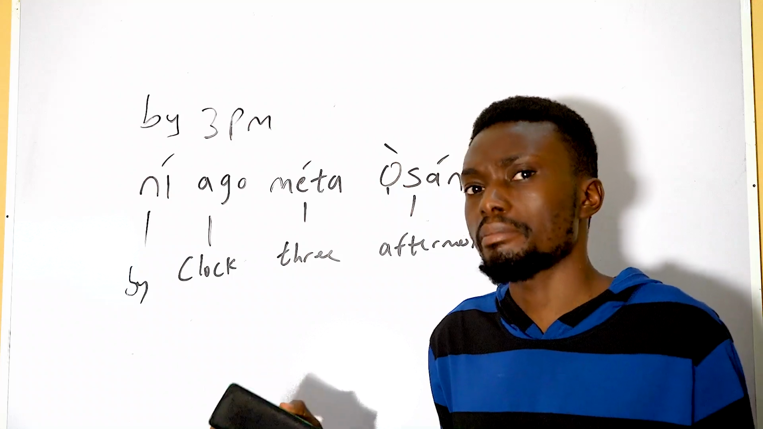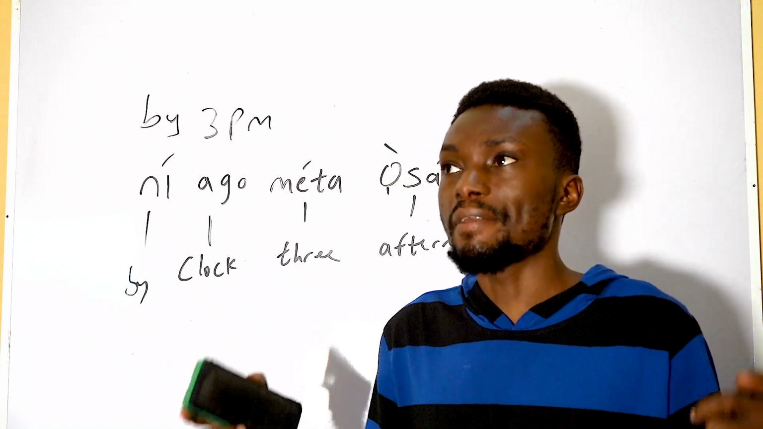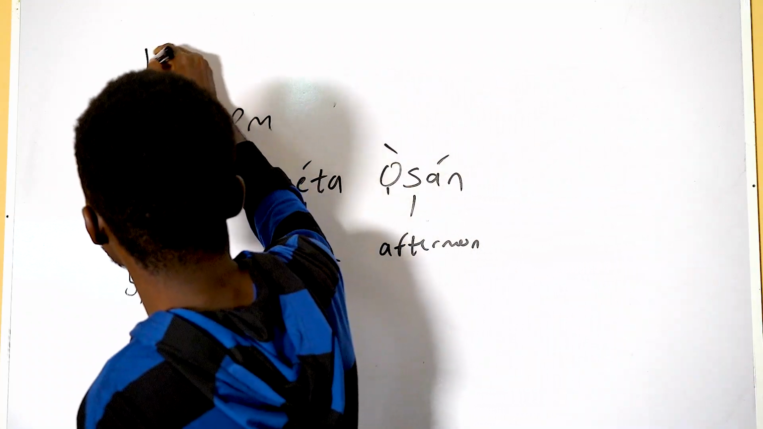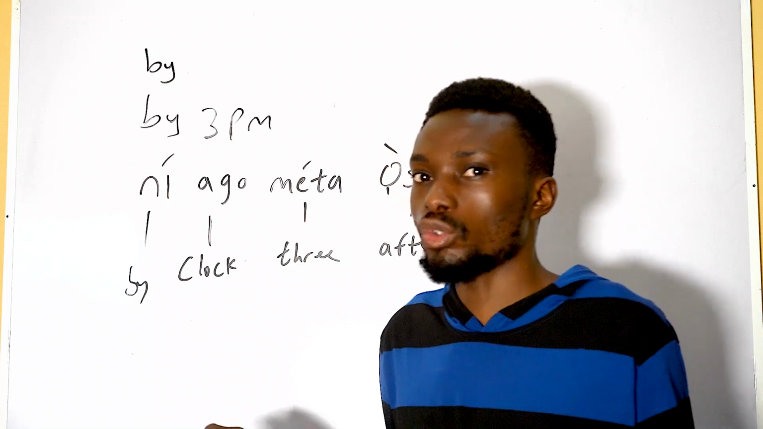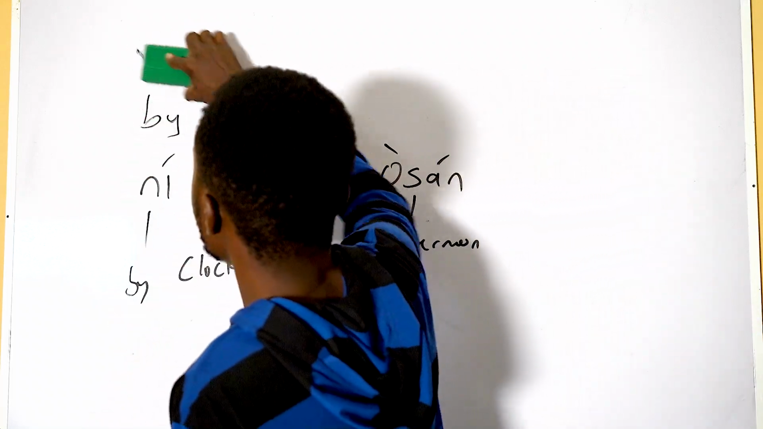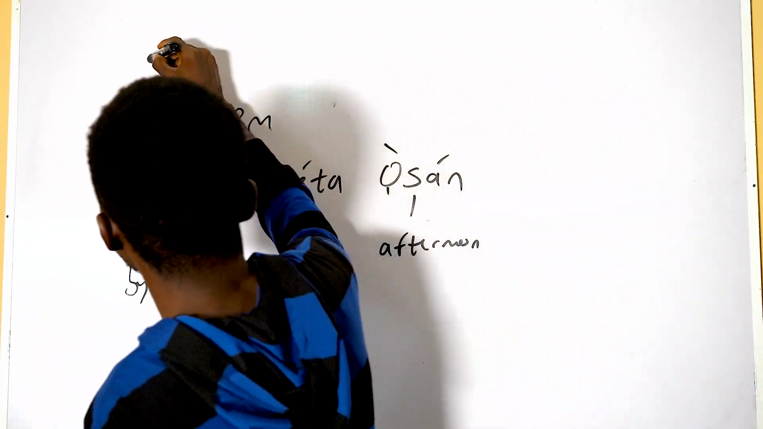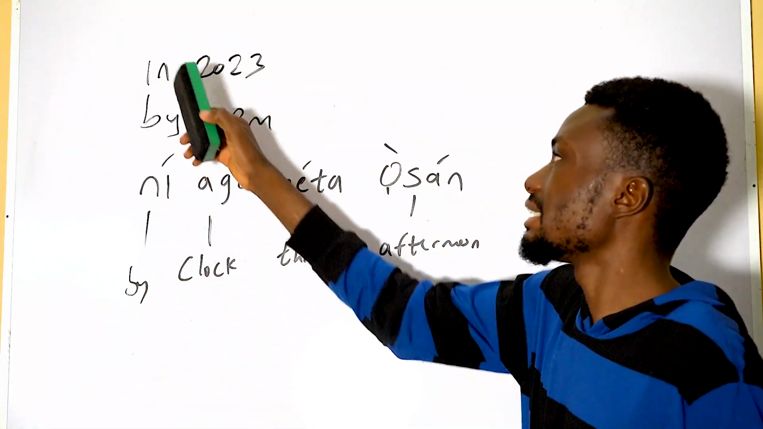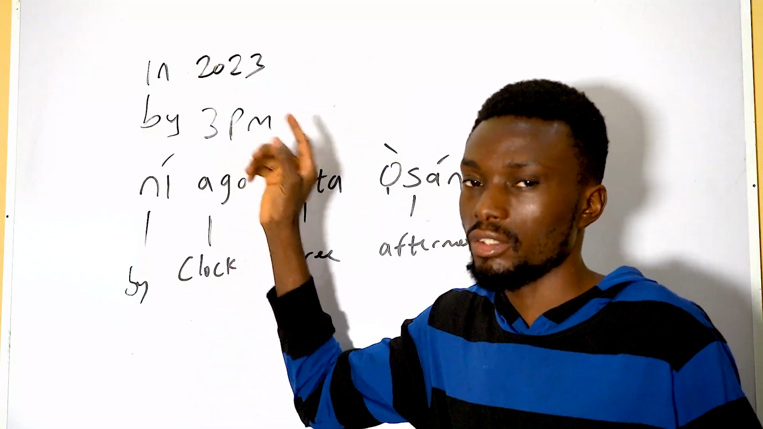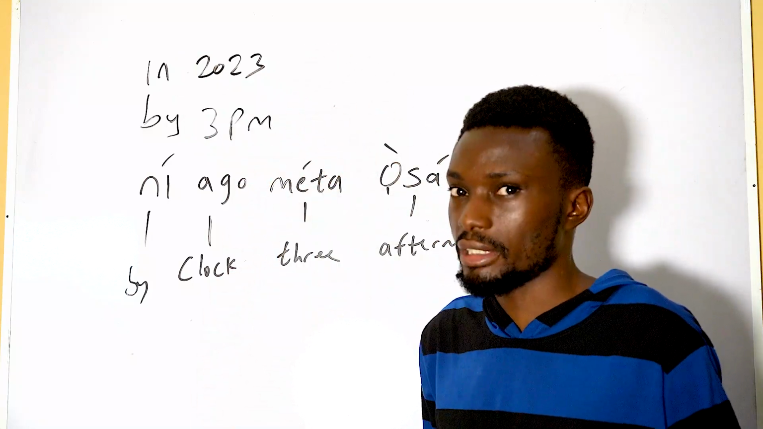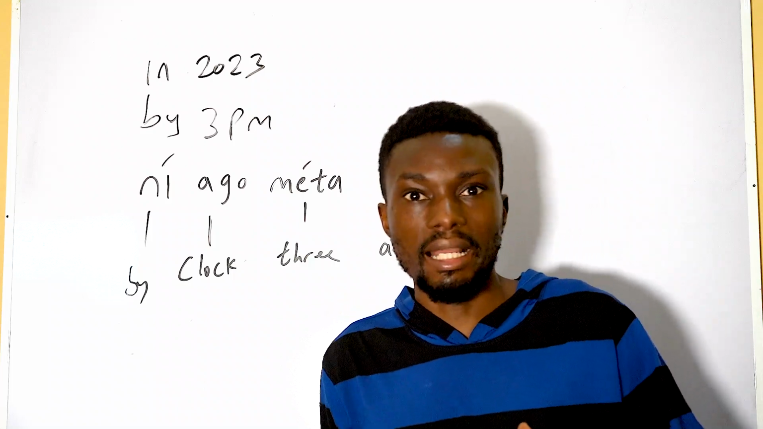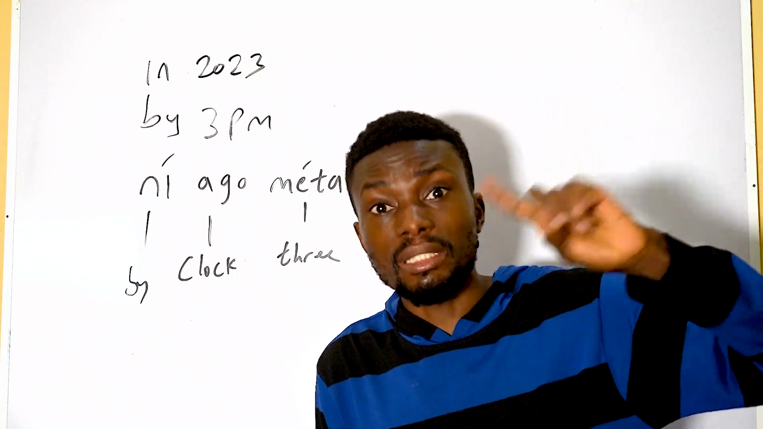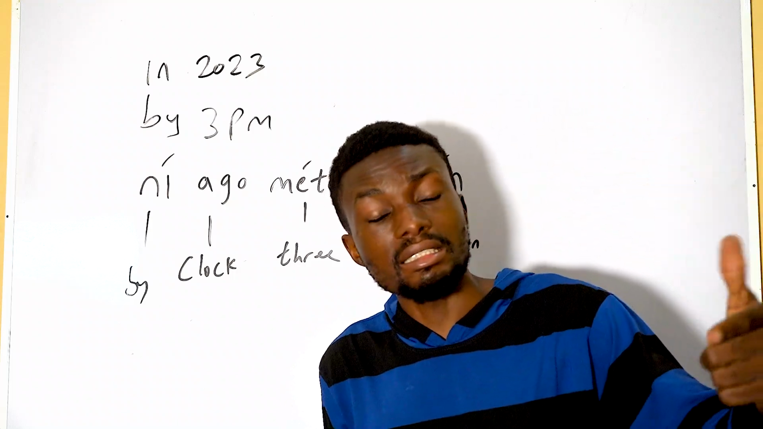But of course, maybe you're talking about days of the week or even month or even year. You may want to say in 2023. In 2023 in Yoruba is ní 2023. That's just it. So whenever you're talking about time, like month, year, location, maybe you meet at a particular place and you are referencing it, you will use ní.